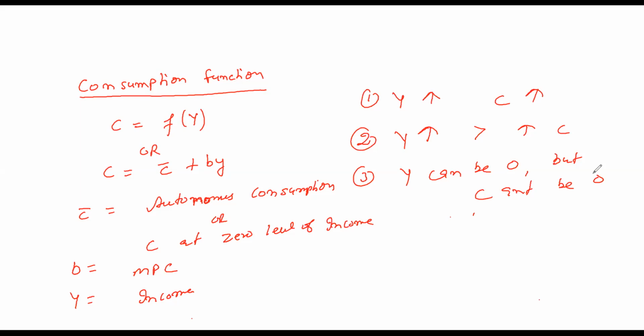So when your income is zero, you will consume out of your previous saving or someone else's saving. Now, in the lockdown period, suppose someone did not have any saving, then the government fed them, or someone else gave to them, but the person is consuming. So consumption function depends on the level of income.